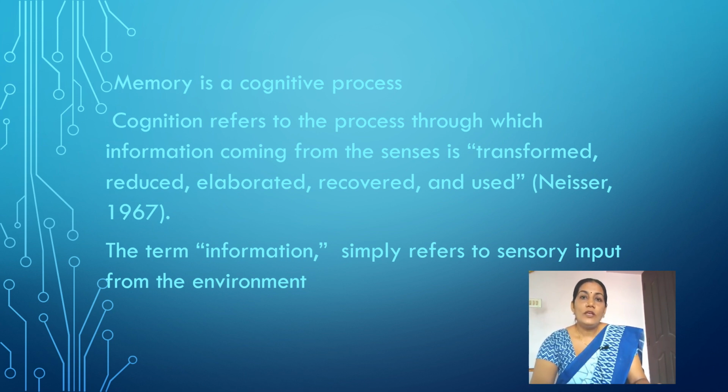Then we use that information by recovering or recollecting it. So in that sense, memory is also a cognitive process. It is an important higher mental process by which we process information from the environment and then we use it when we want that information.